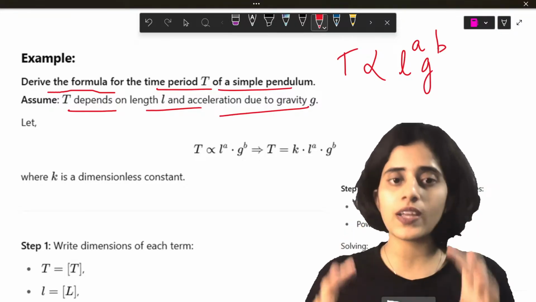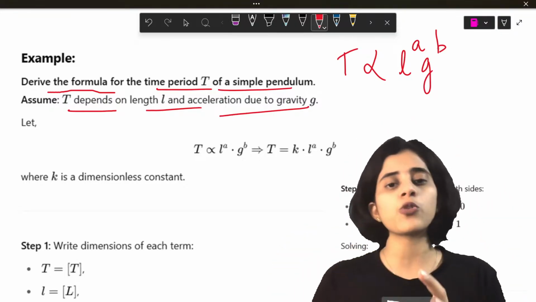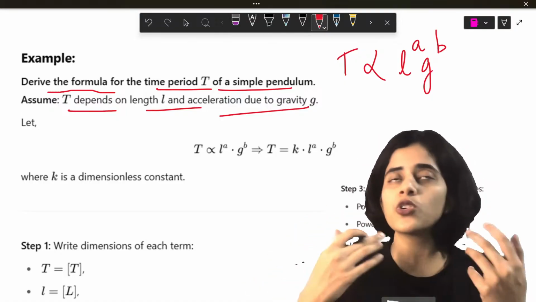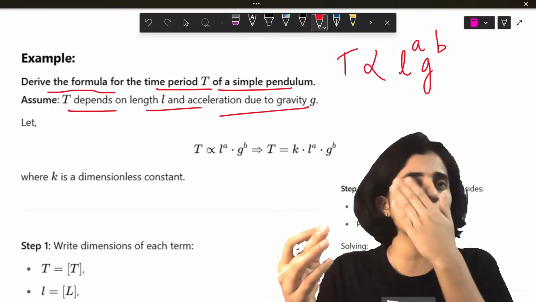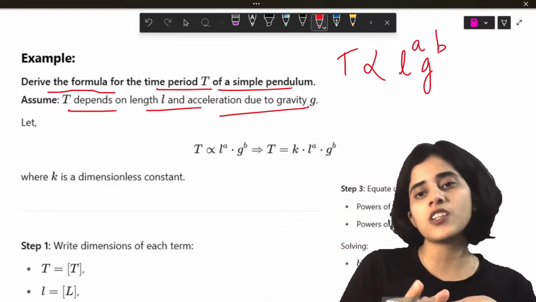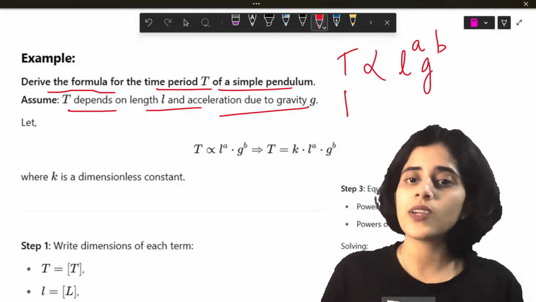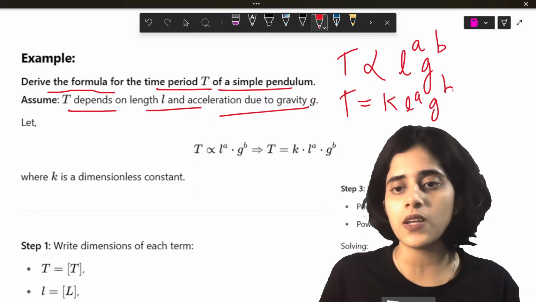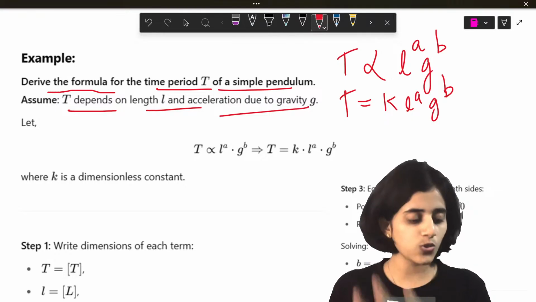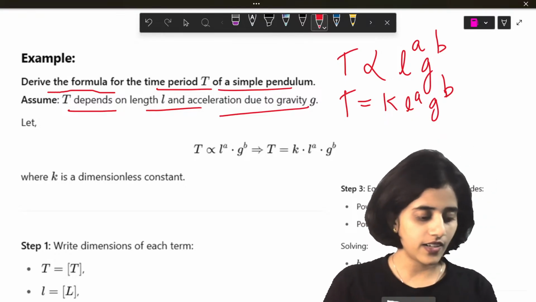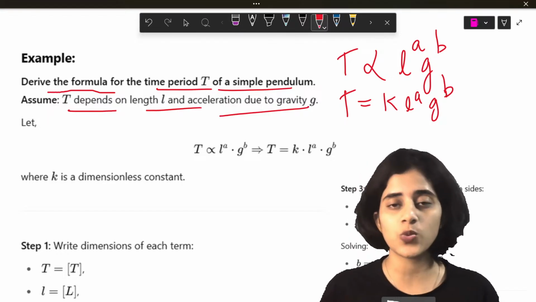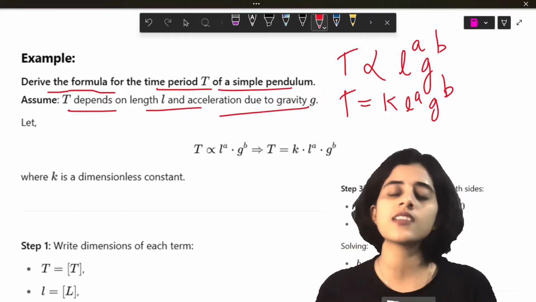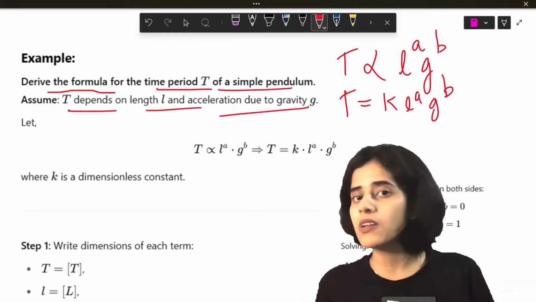So in the question it tells me time period is proportional to L raised to A and G raised to B. This much is given to me. I don't know A and B. It could be 0, it could be 1, it could be 2, it could be 5, it could be any number. And there could be constants also. That's why I put the proportionality. So when I remove the proportionality, I put a constant, L raised to A, G raised to B. So why do I put the constant? See, students, sometimes there are equations. For example, kinetic energy is what? Half mv square. Half is a constant there. So I don't know if I have a constant here, so I will just put k. Sometimes k will be 1, but I don't know.